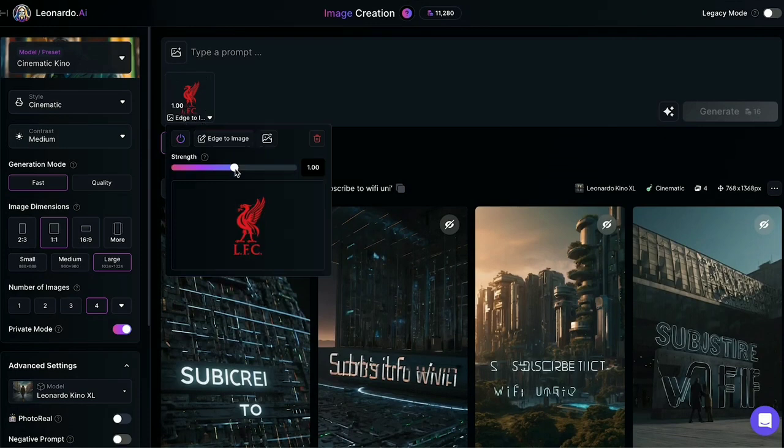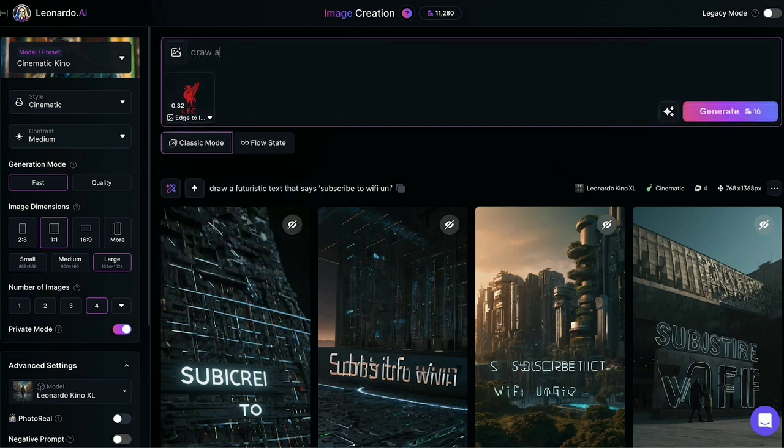The next setting that you need to change is the strength. Click on our image, and we need to very precisely change the strength to 0.32. I'll explain why later. Now for the prompt. I'll go ahead and enter an aerial view of a tropical island surrounded by ocean. Once that's in place, hit Generate.